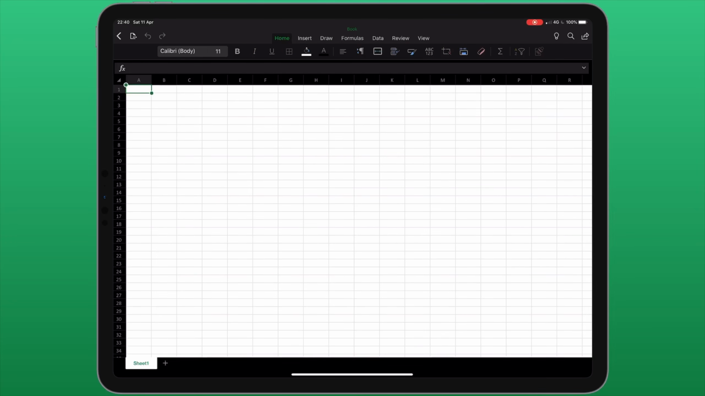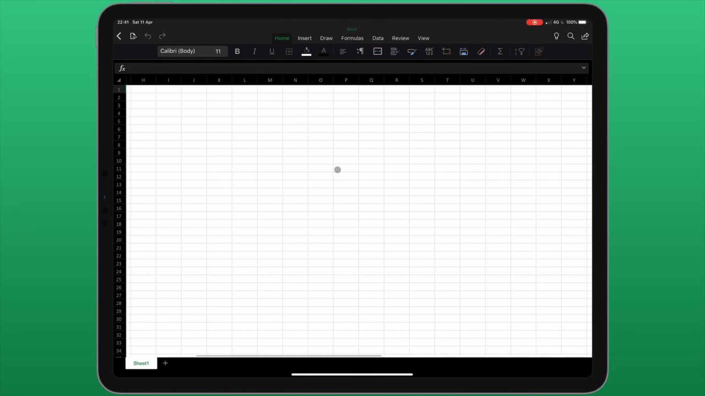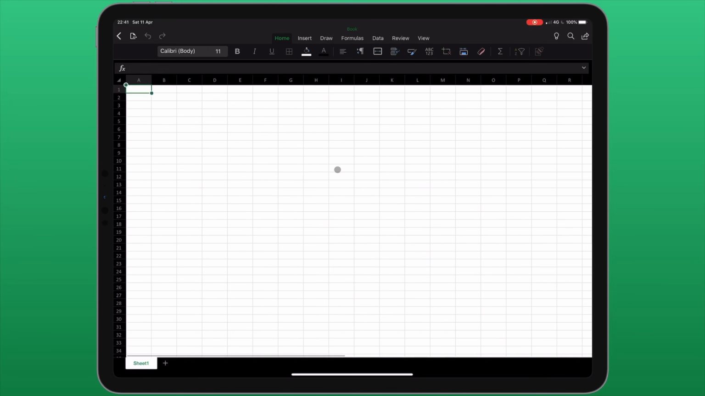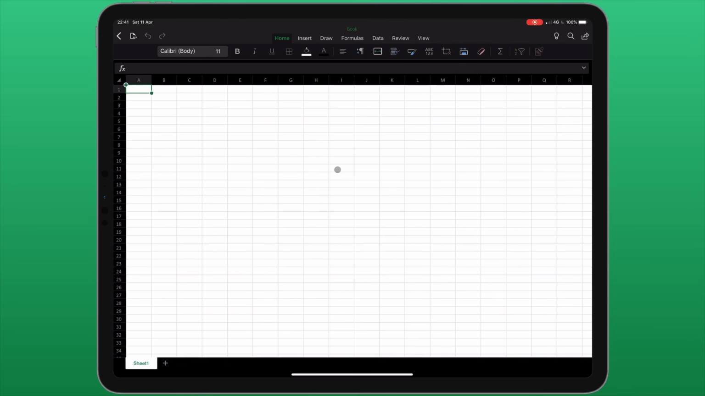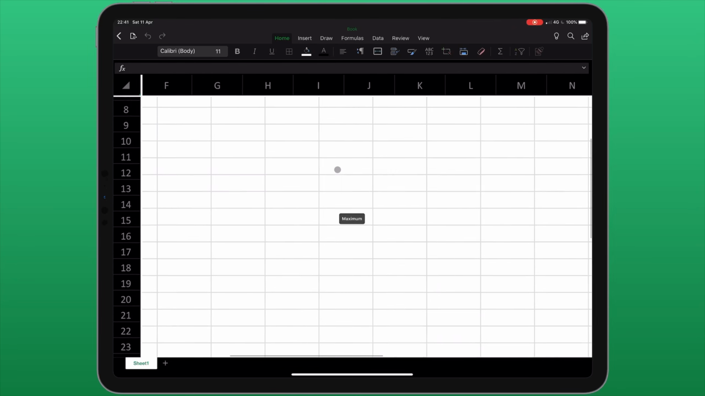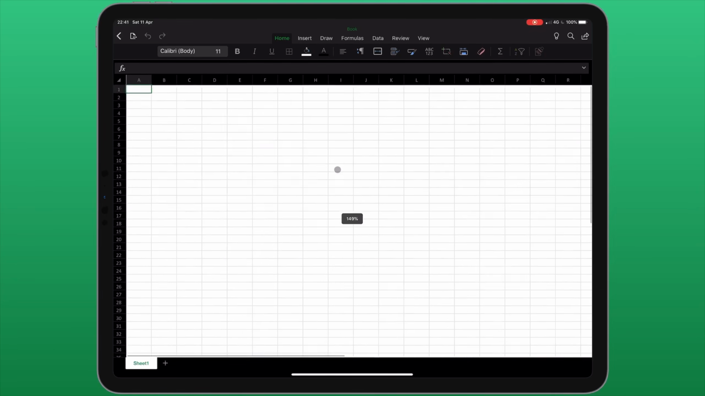To navigate around our document, we can use 2 fingers to swipe on the iPad or on a trackpad to move left and right and up and down. We can also make use of pinch to zoom into our document or to zoom out.